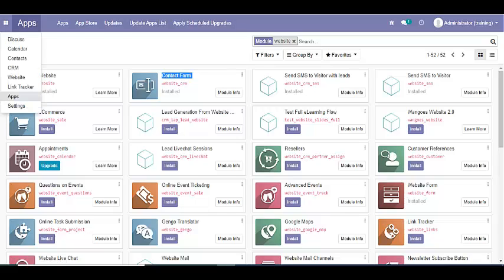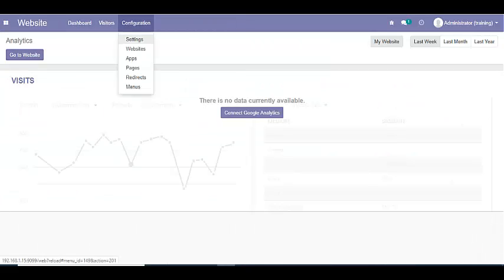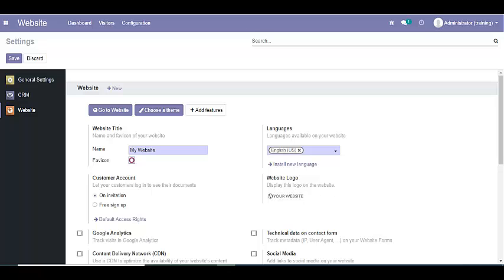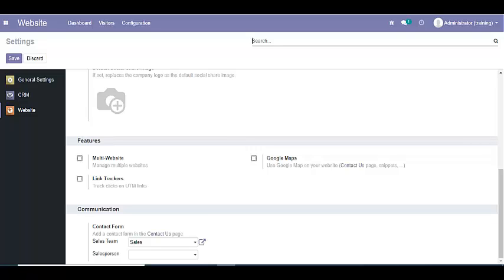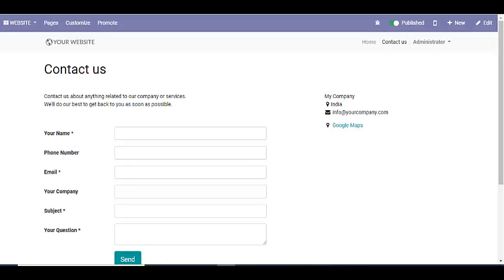Now let's see how it will create a lead from the website contact form. We go to website settings. Here we can select sales team and salesperson, administrator. Add a contact form in the contact us page. So anyone who fills this form, it will automatically create a lead in our CRM module.